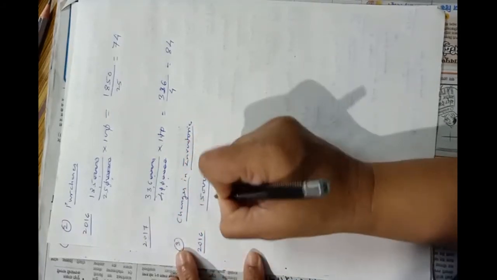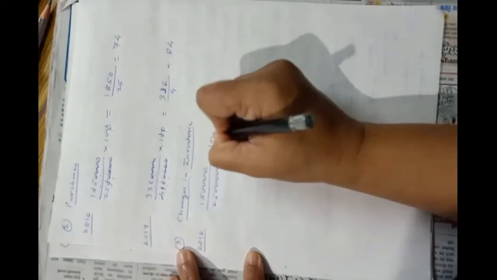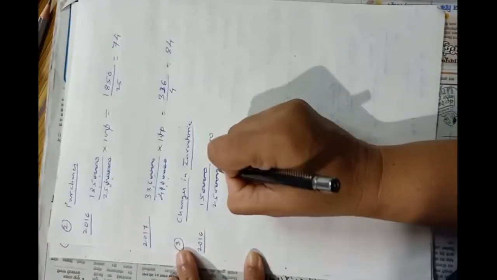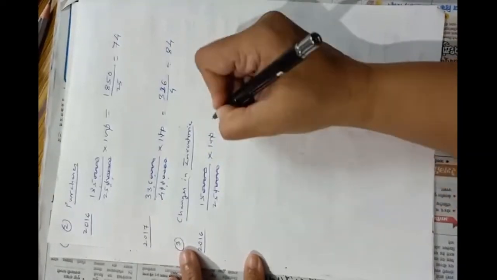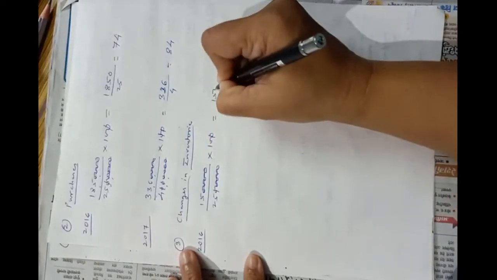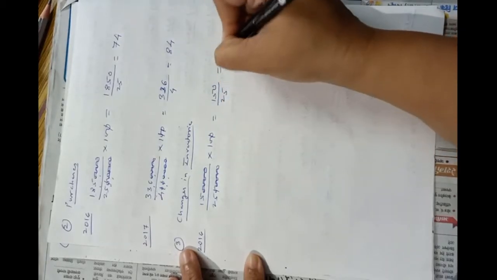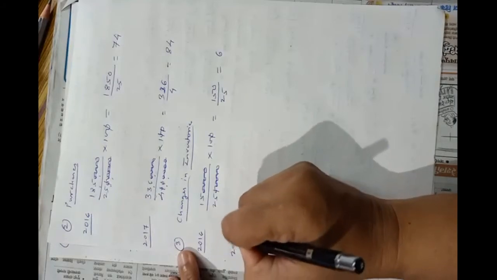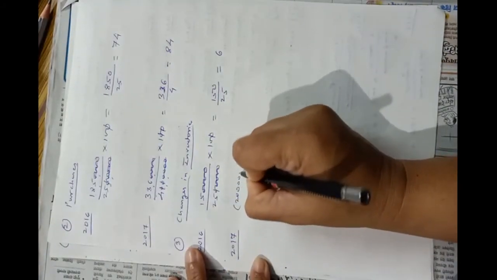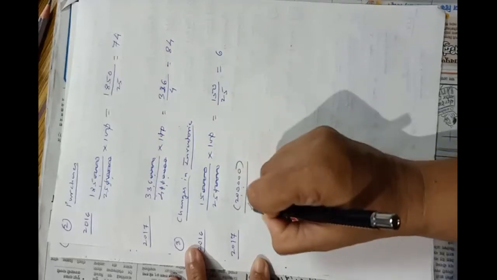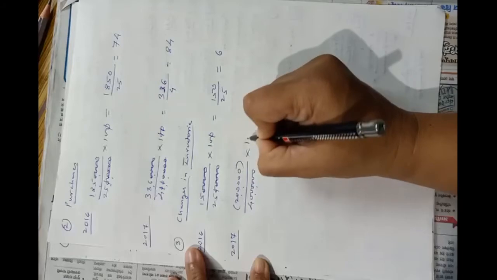One lakh 50,000 divided by 25 lakhs into 100. 4 zeros, 4 zeros, 1 0, 1 0. 15 plus 15 into 10, 150 divided by 25. So it is 6%. 2017, minus 2 lakhs divided by 40 lakhs into 100.